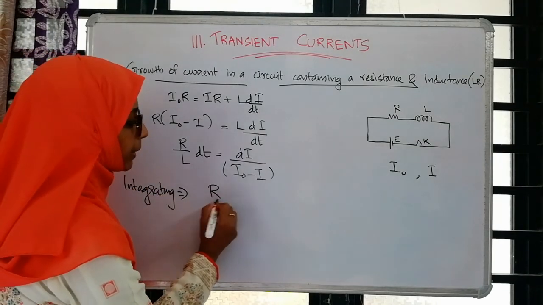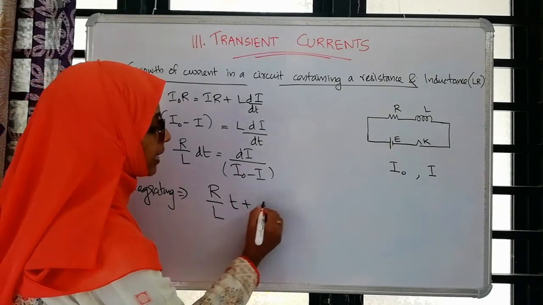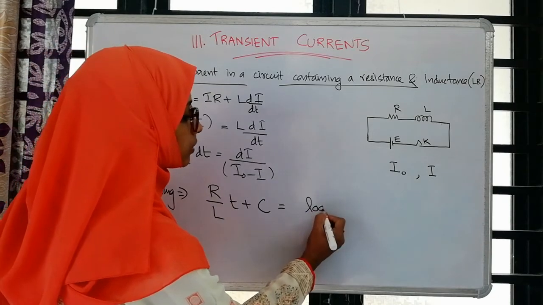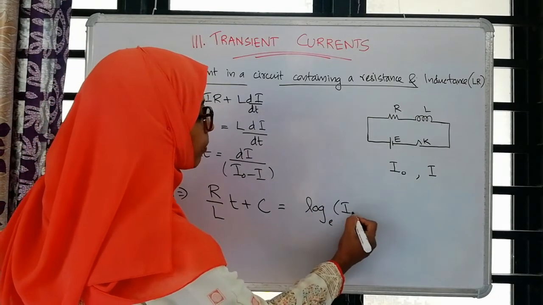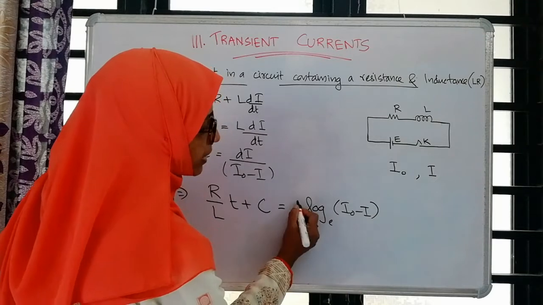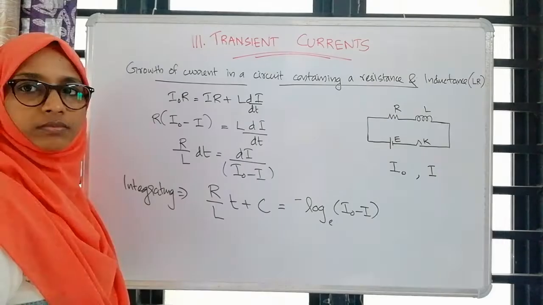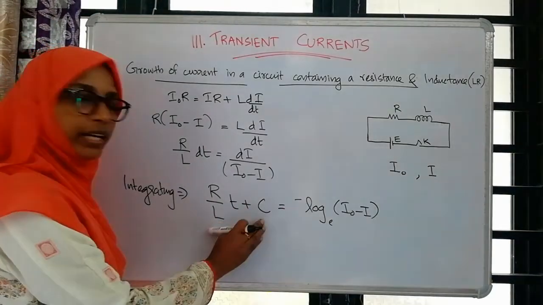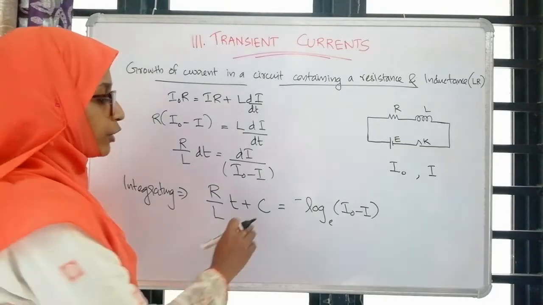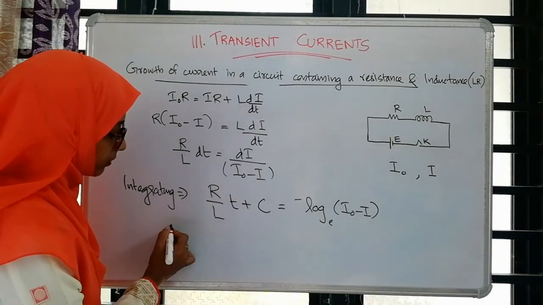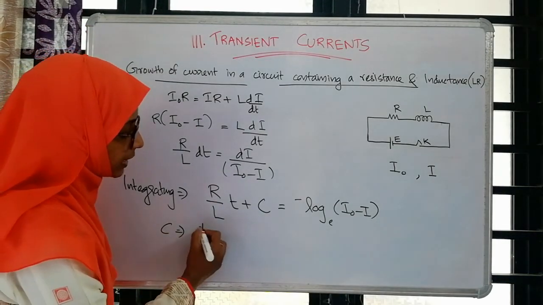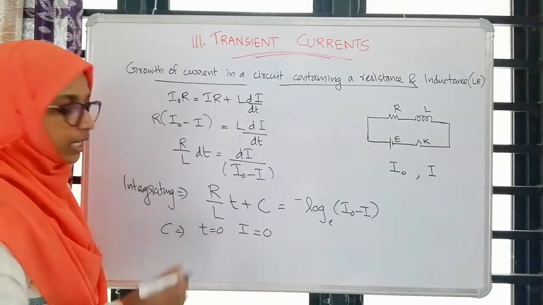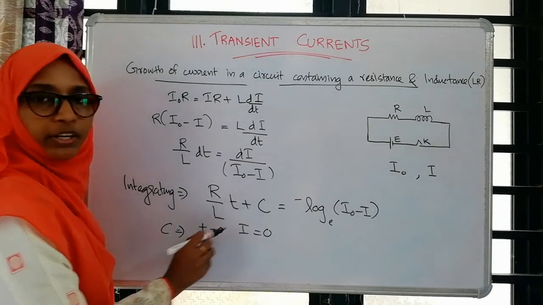That is R by L into t plus a constant of integration c should be equal to log to the base e of I0 minus I into minus 1. The integration constant can be kept at any place we prefer. So we have to find out the integration constant c. For that, consider at time t equal to 0, I should be equal to 0. At the initial time, the initial current will also be 0.